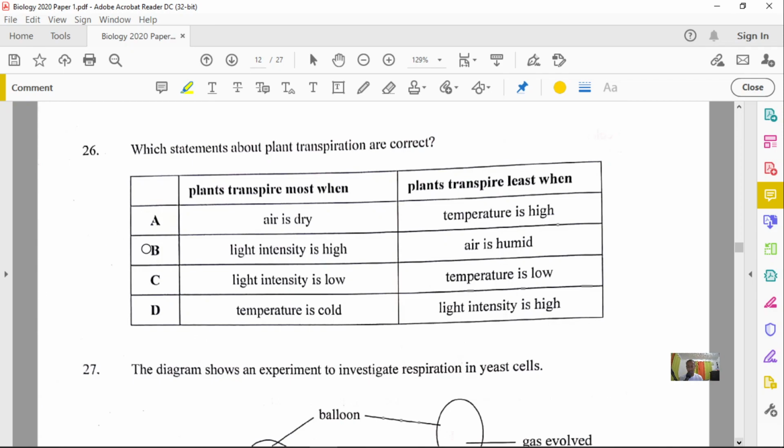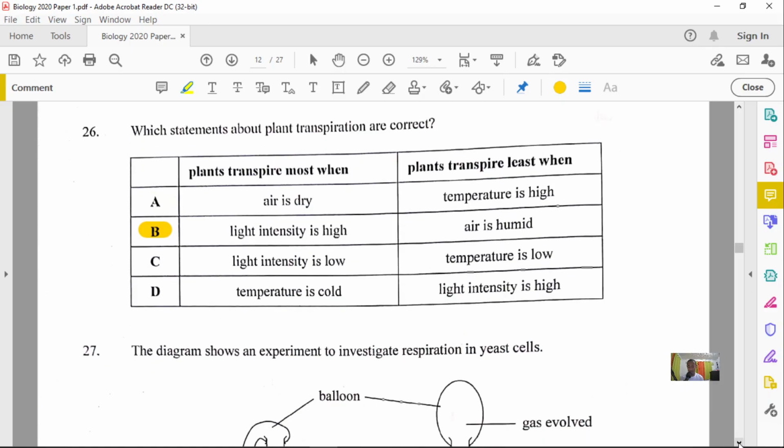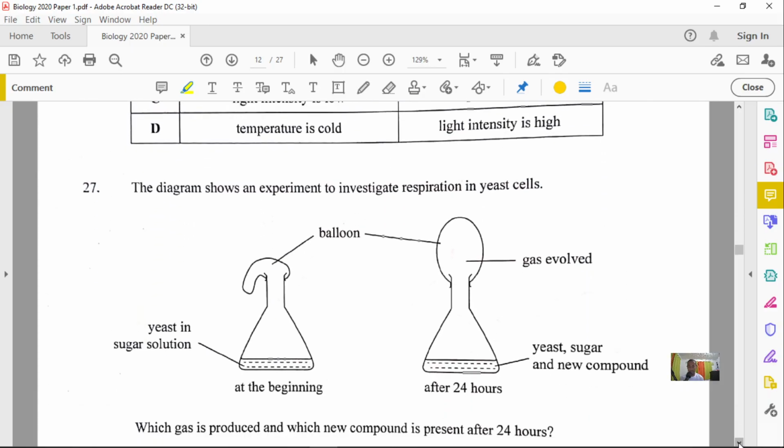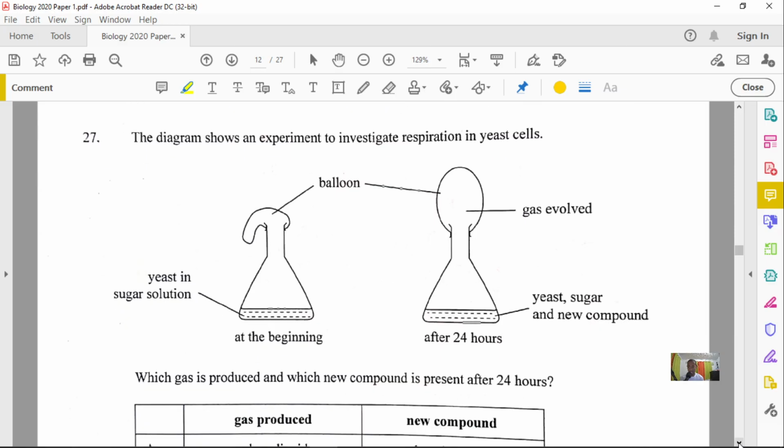So for 26, our option here remains what? B. And again, it's always good for you to check through the options, just in case you miss something or you realize there's a better option, because sometimes the answers can be really close. Do not just rush and answer one question and move on. Look through the options carefully before you make your decision.